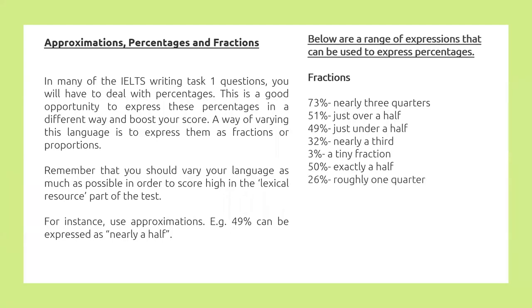Then it is 26, which is just above a quarter, roughly a quarter, you can say. Then around a half. So even though there is a 49%, there are a number of ways you can write 49% as well: almost half, just under a half, around a half. Even though you constantly need to mention that 49%, you can use a variety of words to have a good lexical resource.